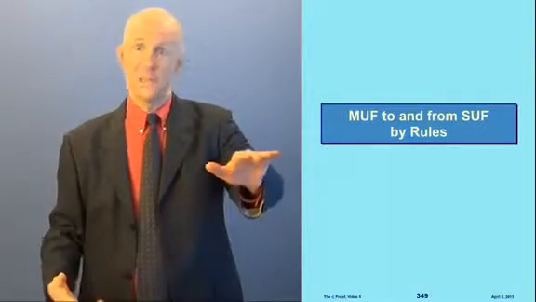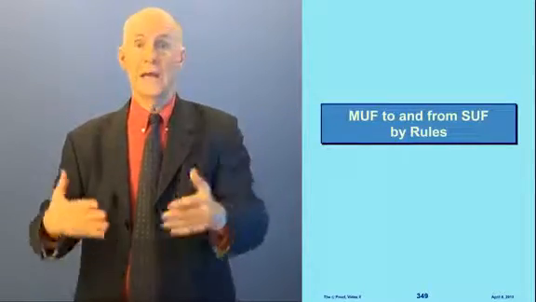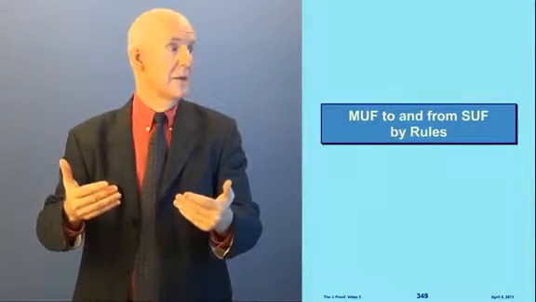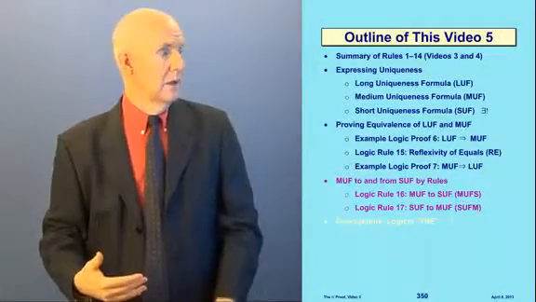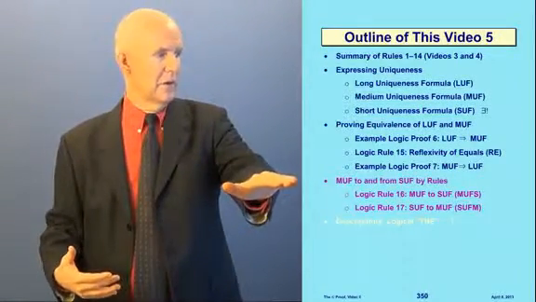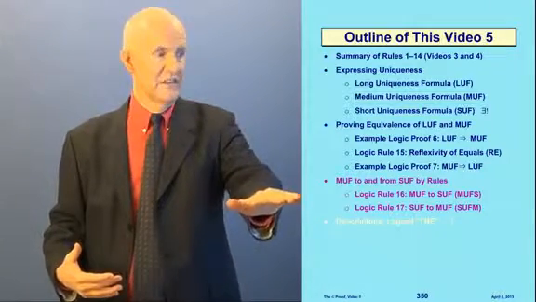All right, now let's talk about the short uniqueness formula, and getting to and from the medium and the short with rules. Okay, here we are in the outline. So we're going to go from the MUF to and from the SUF by a pair of rules which are called MUMPUS and SUFFUM.